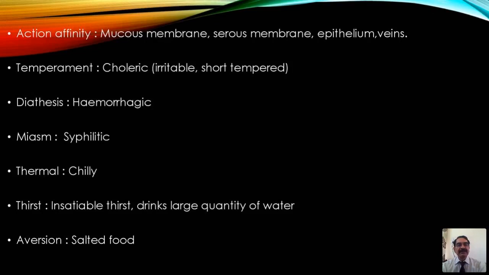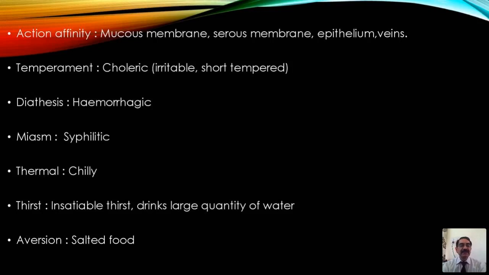And temperament, we understand it is choleric, irritable, short-tempered personalities. Diathesis: hemorrhagic diathesis, which has a very strong affinity for bleeding, bleeds from almost all the orifices of the body. And miasm, it's syphilitic. Some think it may be tubercular, but not true, because its results are damaging to the extent of the whole constitution.